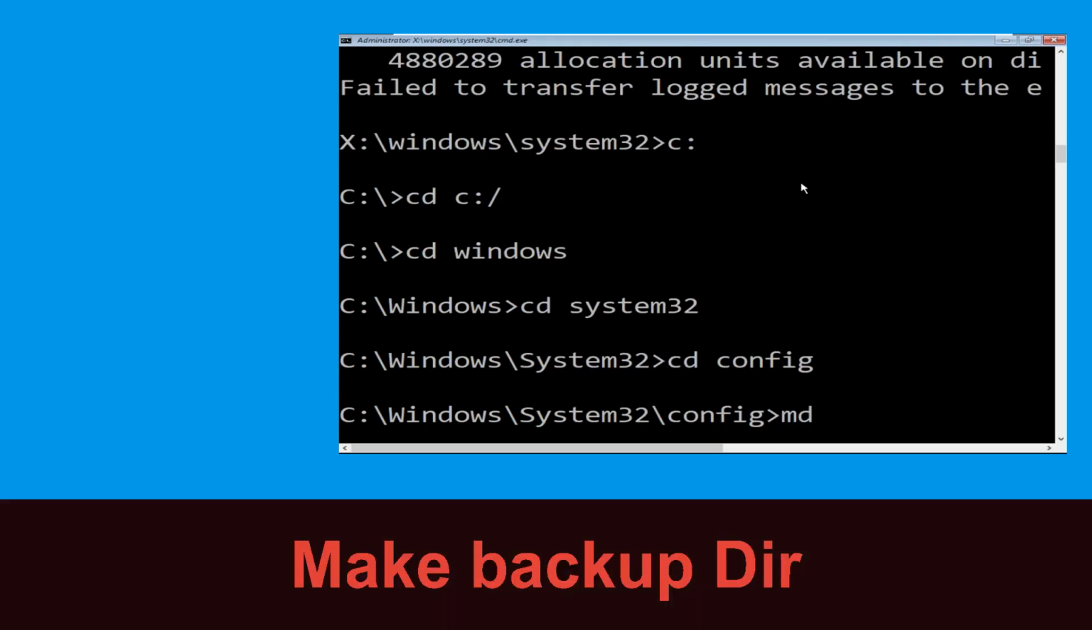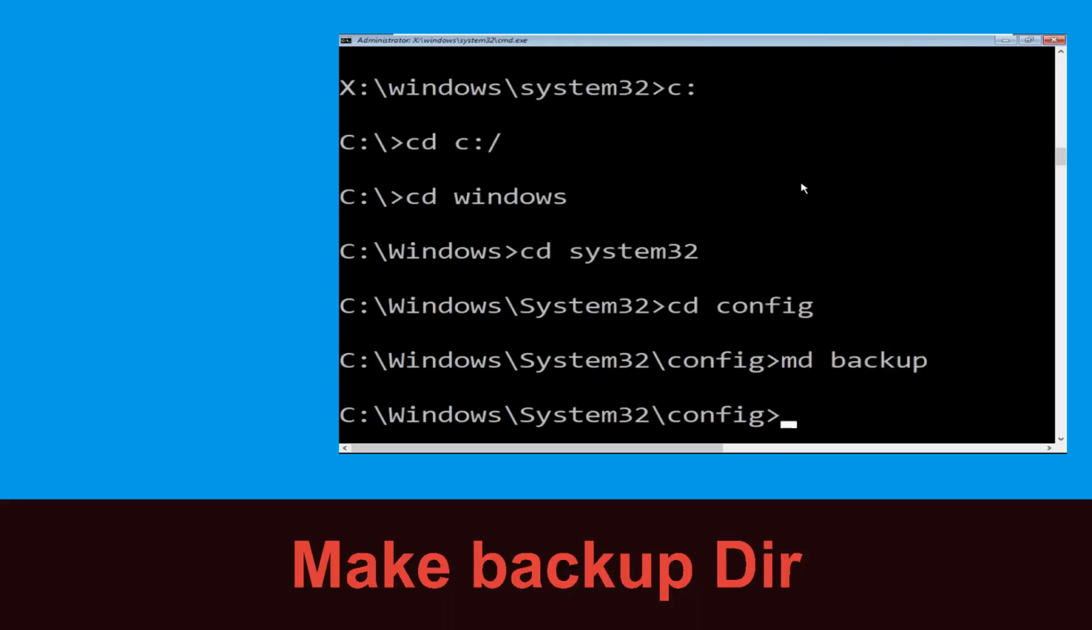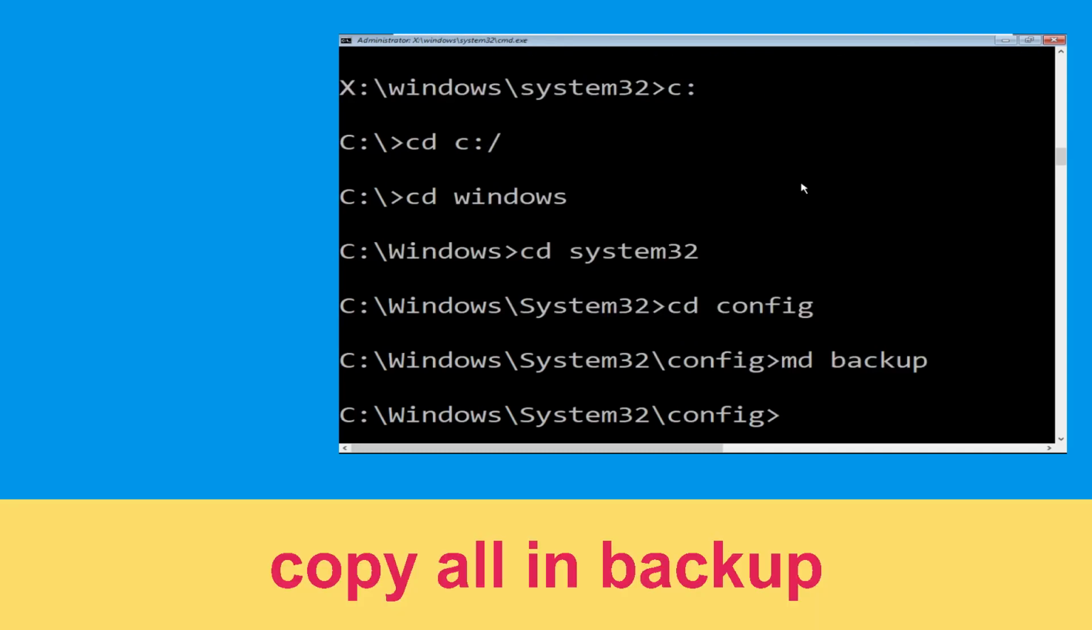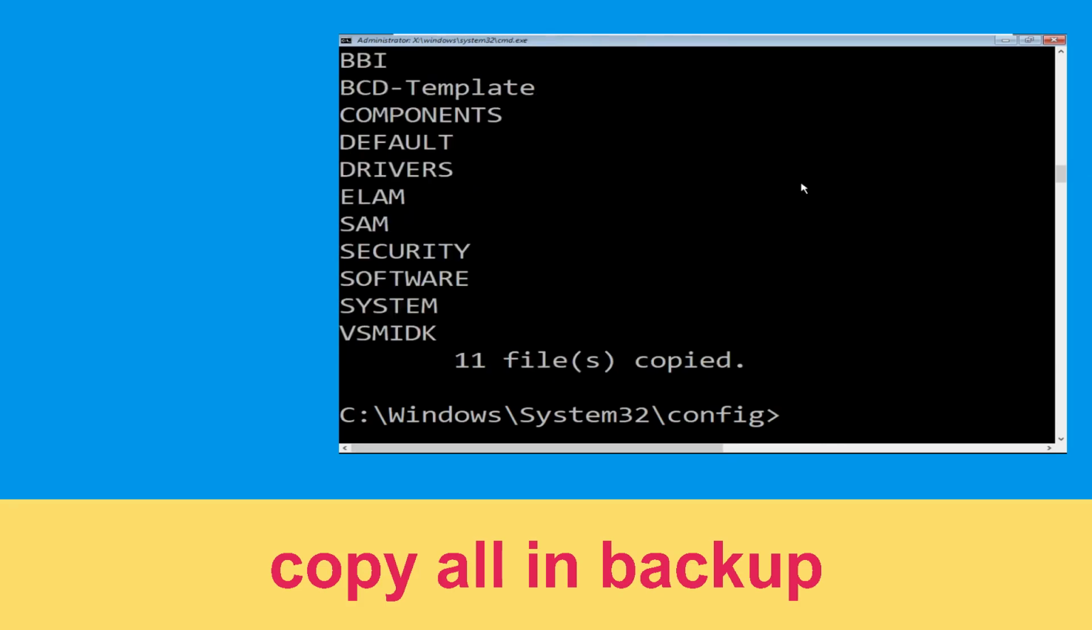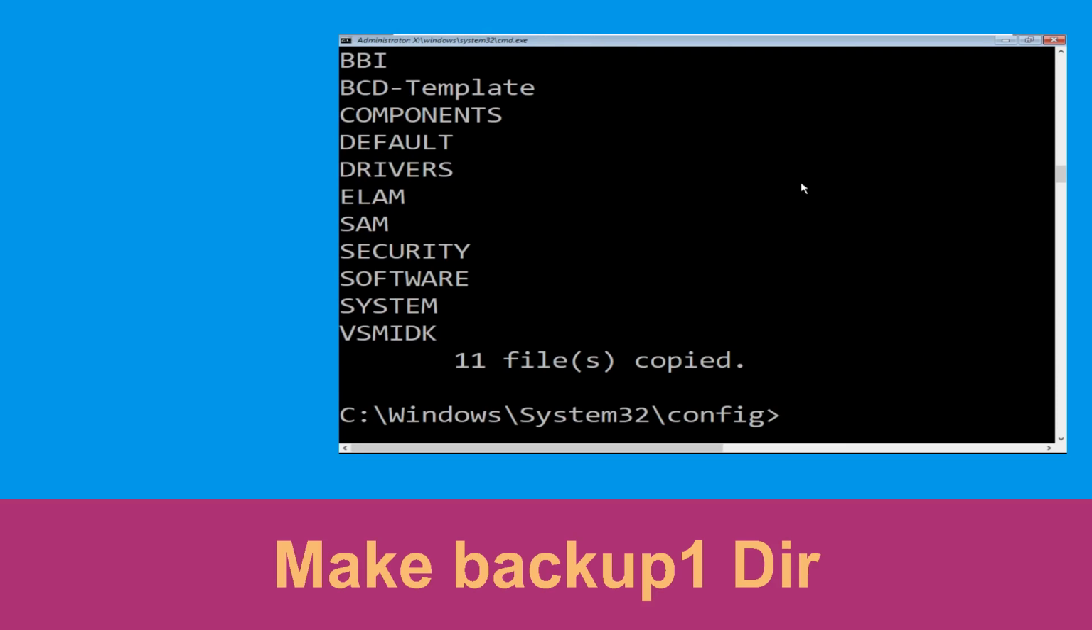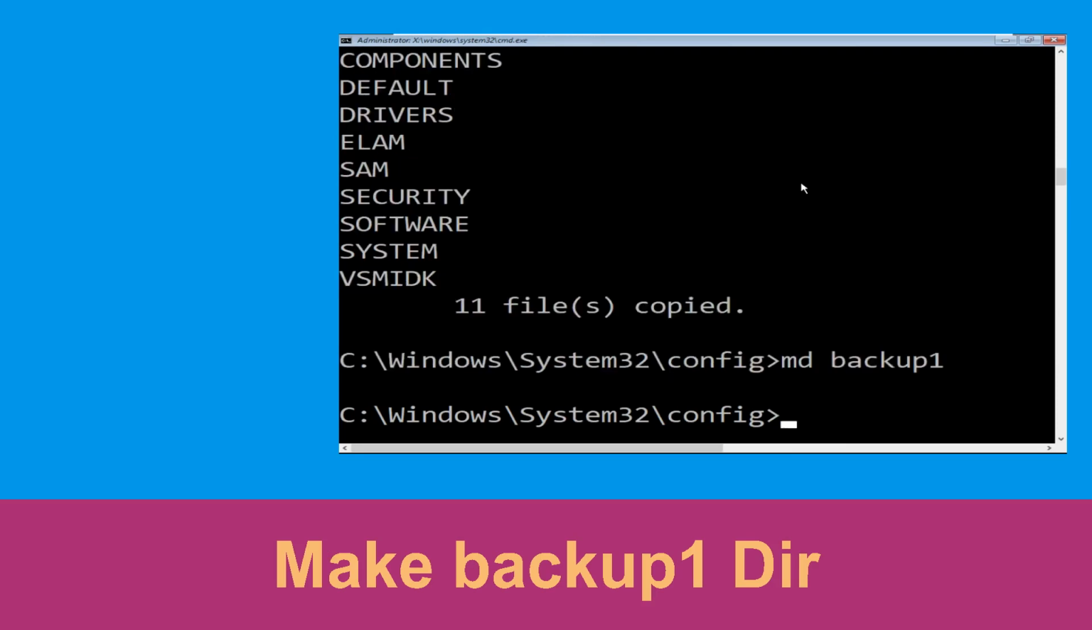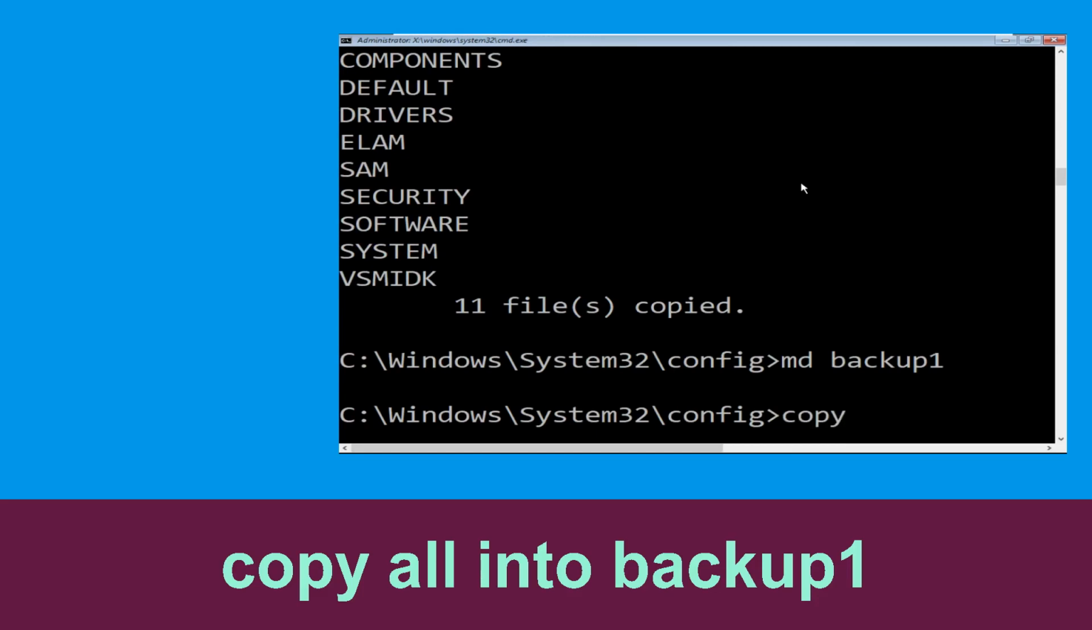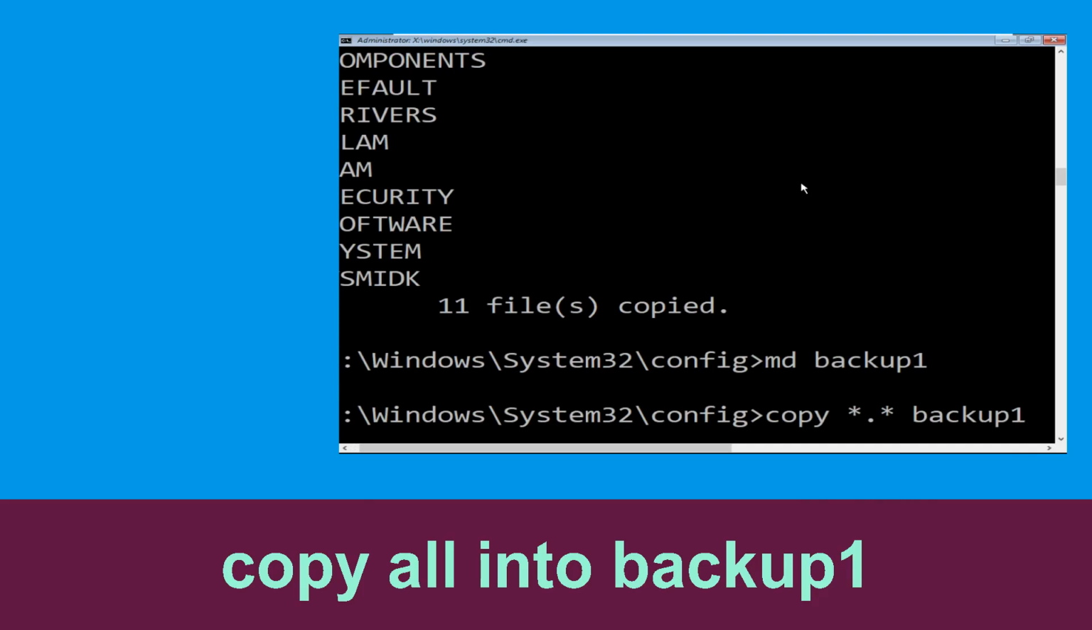Now execute this command. Type md space backup and simply hit enter. Now type copy space ** space backup and simply hit enter to execute the command. Now execute this command. Type md space backup1, then hit enter. Now type copy space ** space backup1 and hit enter.